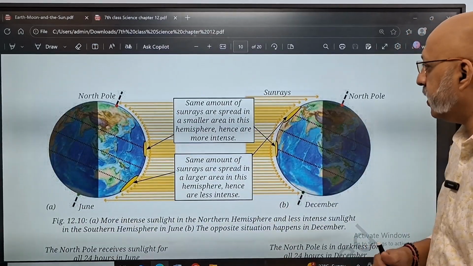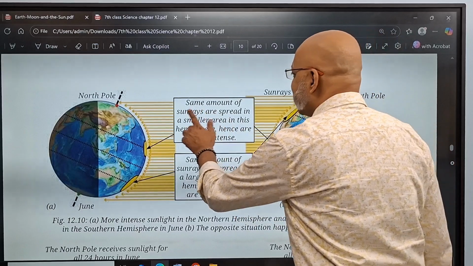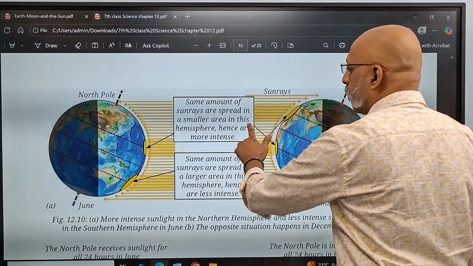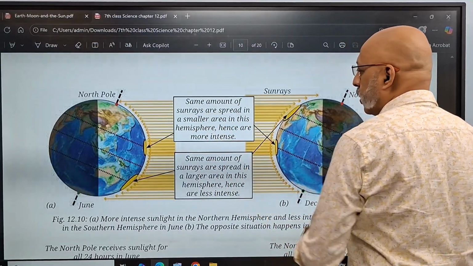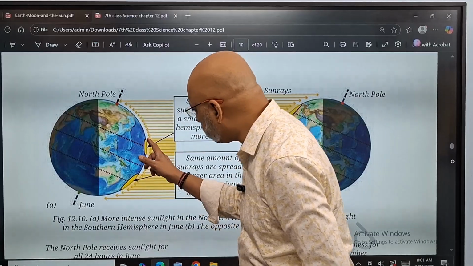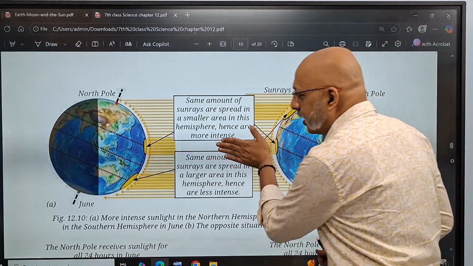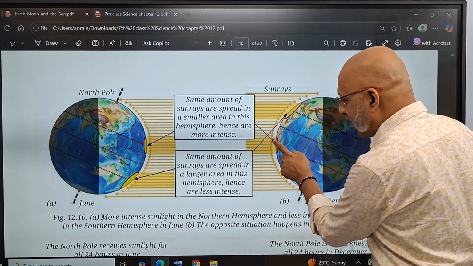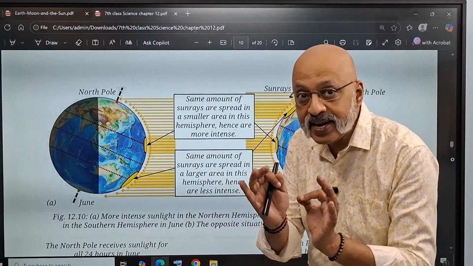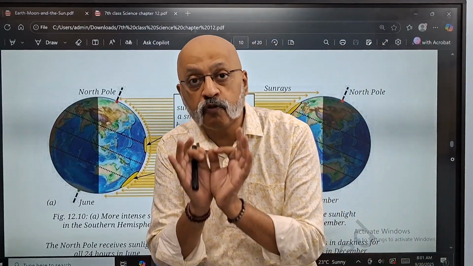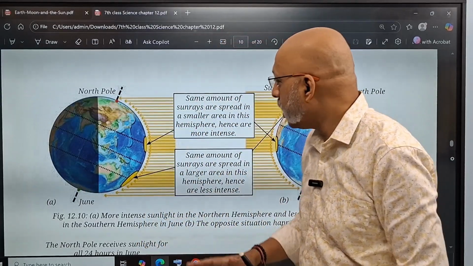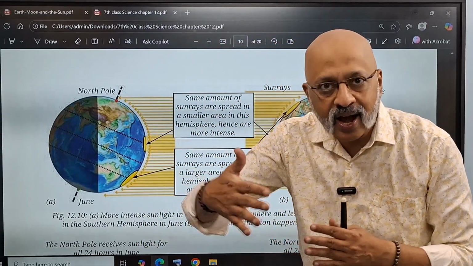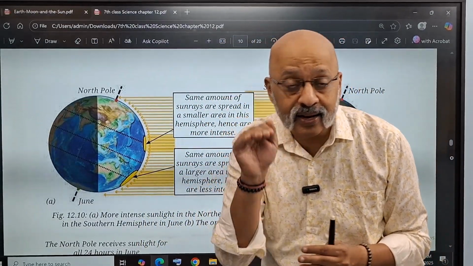Now, this makes it very clear. So you see out here, the same amount of sun rays are spread in a smaller area in this hemisphere, hence they are more intense. So in the center, where the sun is hitting directly, this yellow patch that you see, that's where it will be intense, and that part, the equator part, will be the hottest part, right?